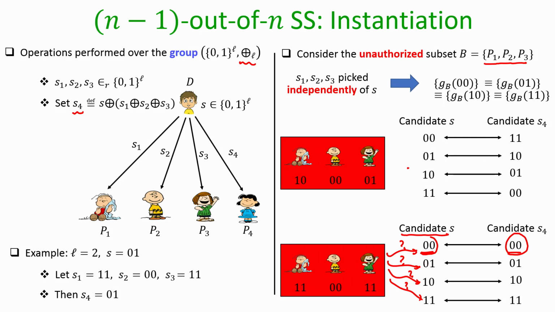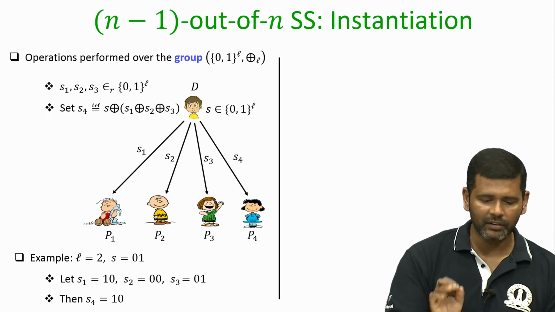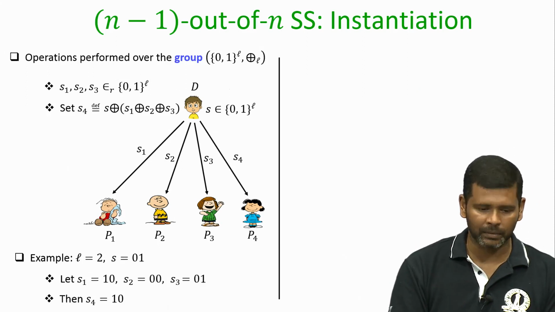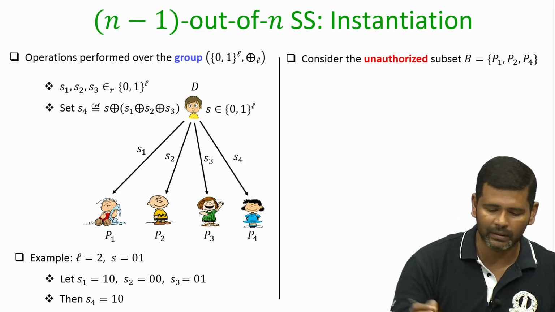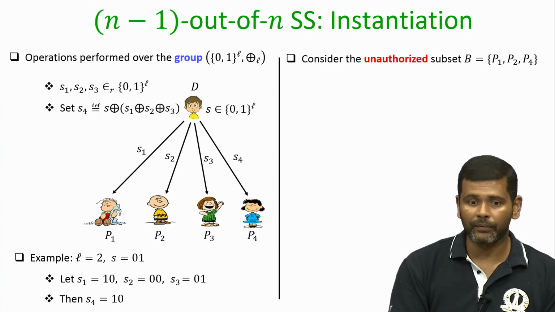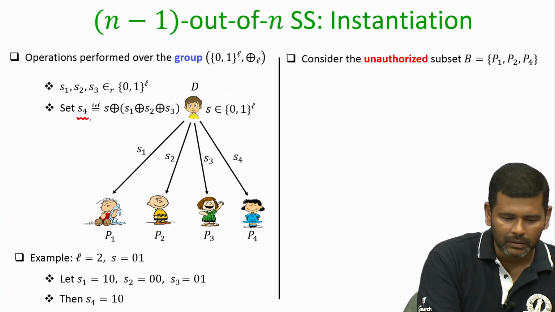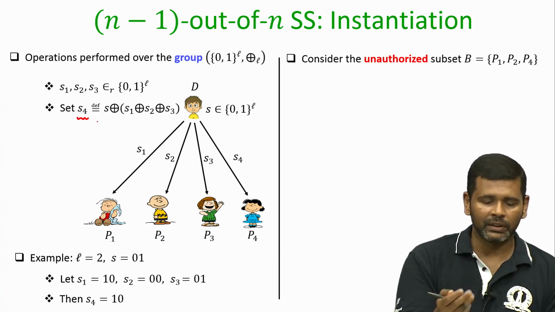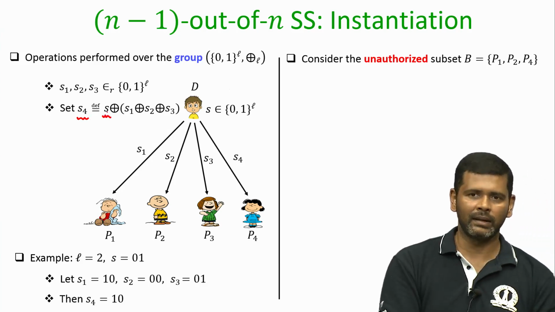It is independent of whether the secret is 0 0, 0 1, 1 0 or 1 1, right. So, that is an analysis when P1, P2, P3 are corrupt. Now, you might argue: what if my unauthorized subset consists of party P4, because as per the sharing algorithm the fourth share or the last share has actually something to do with the secret S.